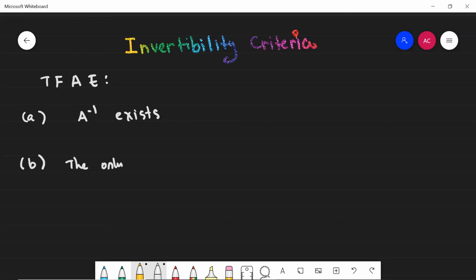The only solution to the equation Ax equals the 0 vector is the trivial solution where x is equal to 0, right? And then what we did is we recast this in terms of the null space of A by saying that the null space of A is actually the 0 vector space. It is the trivial vector space.